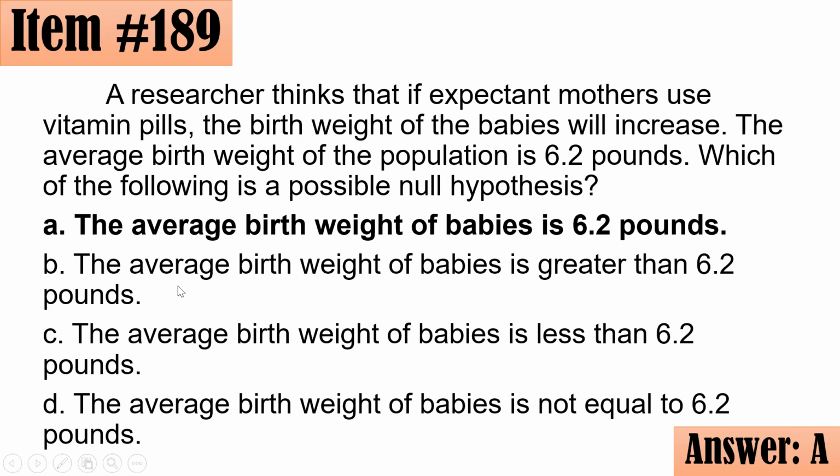Ito po yung alternative hypothesis sa problem na to, kasi sabi dito sa problem, a researcher thinks that if expectant mothers use vitamin pills, the birth weight of the babies will increase. So, tataas siya sa 6.2 pounds na average. So, B is the alternative hypothesis here. I hope I was able to answer your question, Mr. Villanueva. Thank you po.